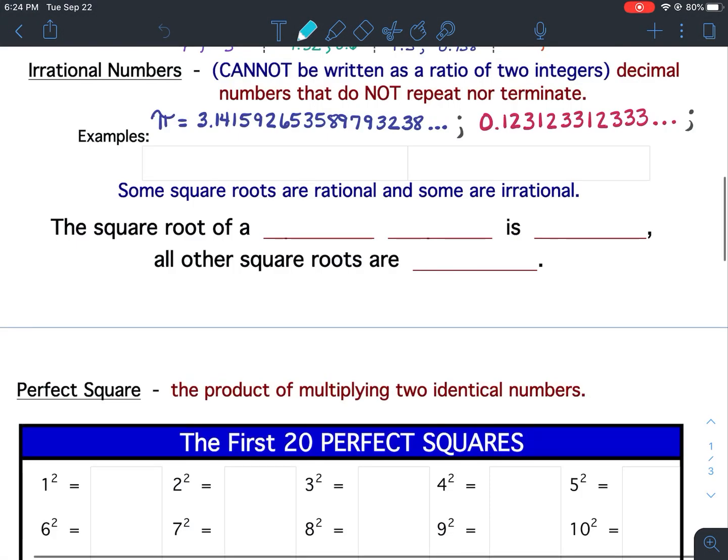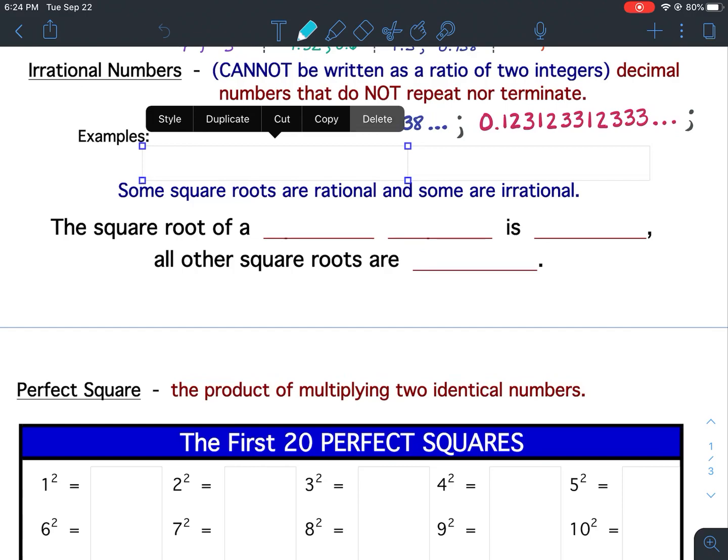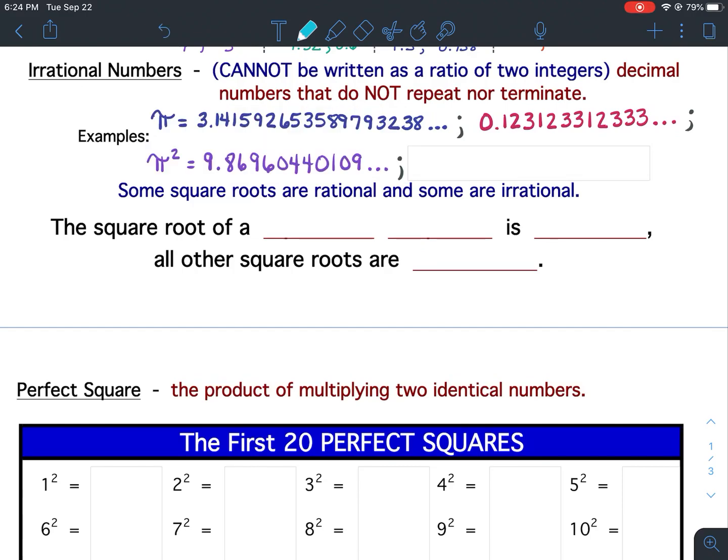Going back to our notes. So let's write down another example. Pi squared. Well, pi is irrational, so if you square it, it's still going to be irrational. 9.86960440109, and the ellipsis because it keeps going on forever. Also, the square root of 5, 2.23606797, and it keeps going. So that's an irrational number. Pause your video and get those numbers written down.